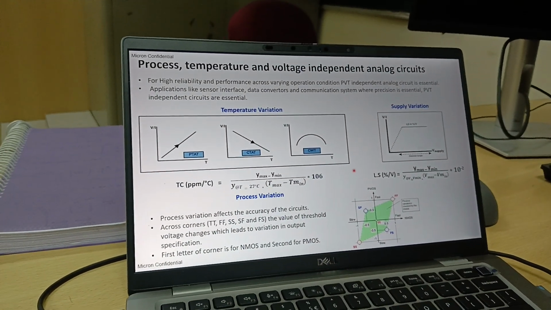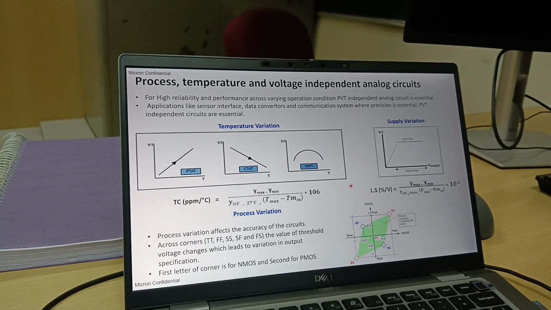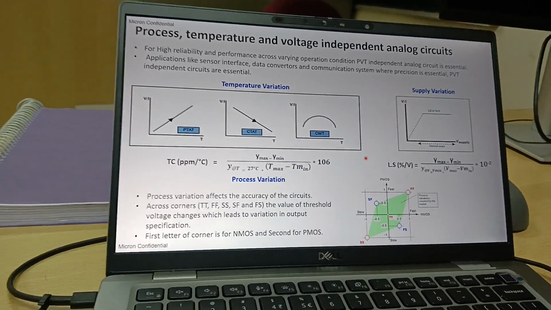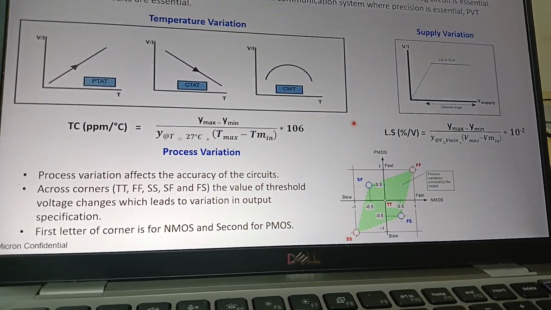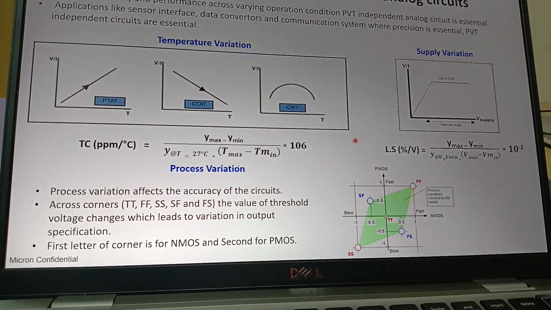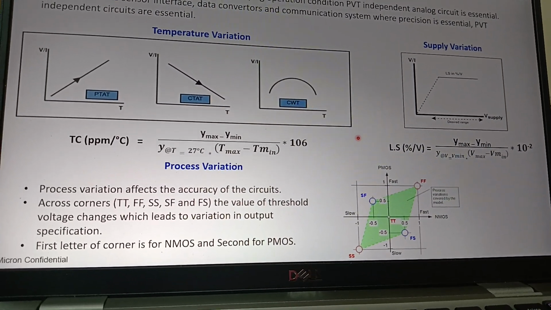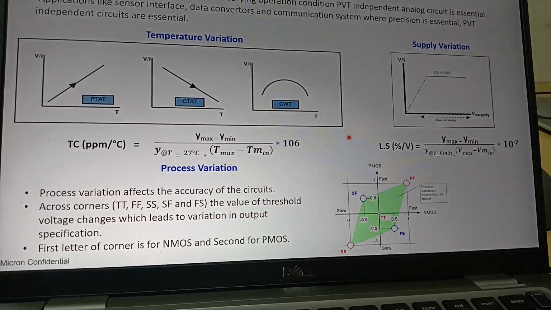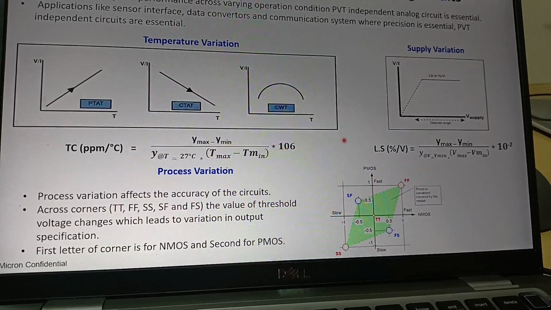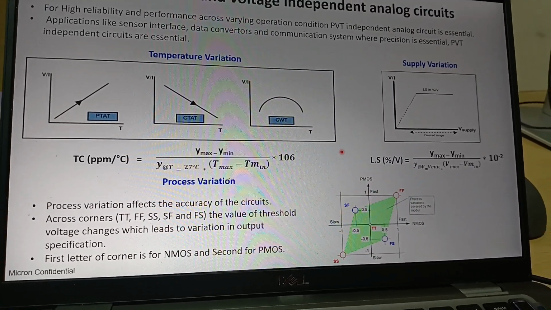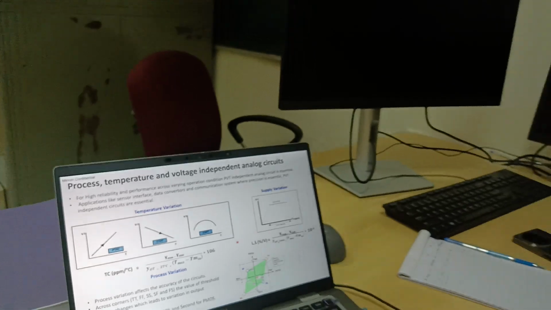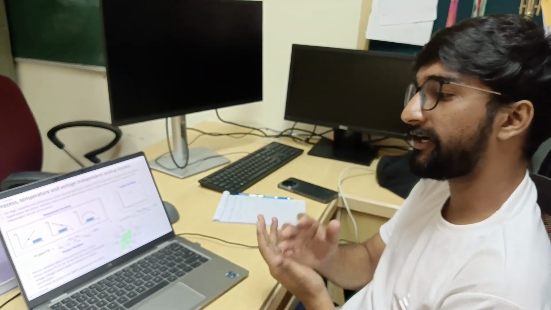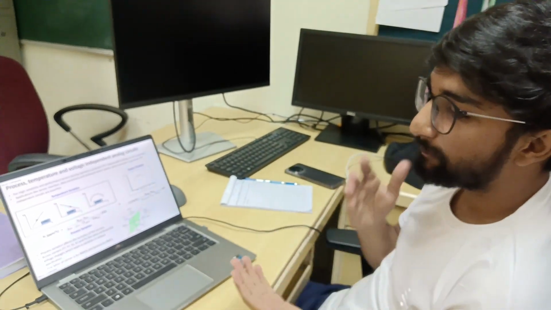After supply independence and temperature independence, the most important parameter that we need to look at is process variation. Process variation is the variation which we cannot mitigate completely, because this variation comes from the device side. When some device engineer manufactures a device, because of the doping concentration and other aspects, there may be a possibility that we will get some process variation. But our target is to achieve less process variation, so that we can say our circuit is independent of process as well.